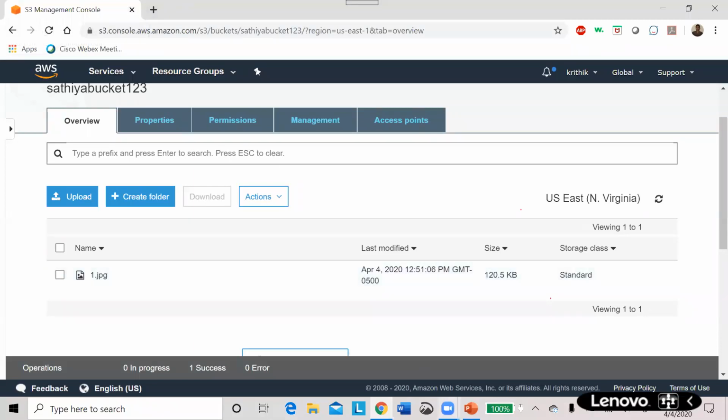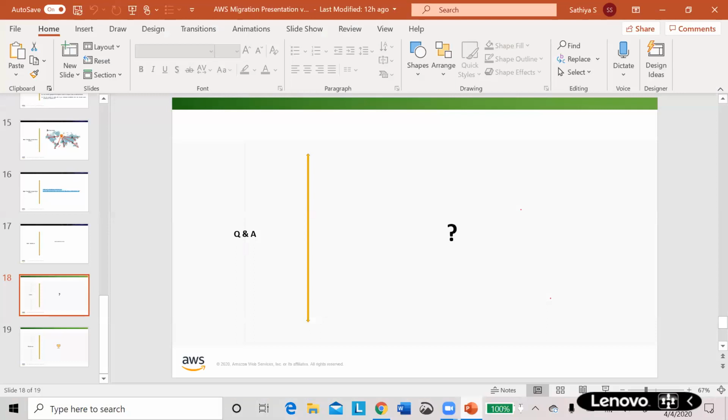So how is that uploading happening? Through the transfer acceleration? Yes, exactly. So in the background it happens through the transfer acceleration. Correct. Okay, got it. Thank you. No problem.